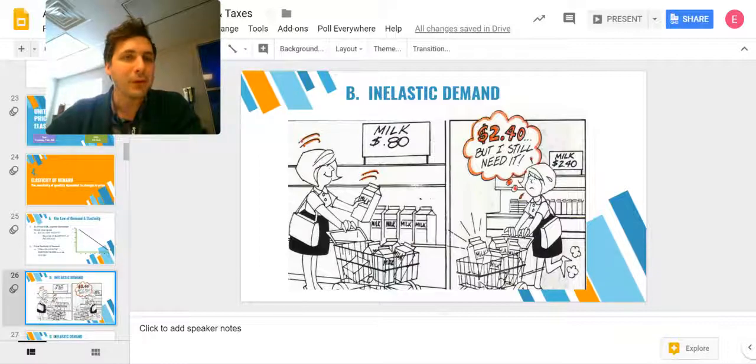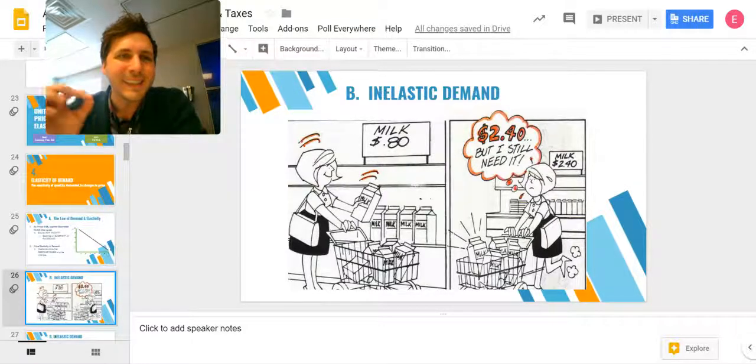Okay, here's a graphic illustration of it, a beautiful cartoon from like 1982. But I thought it's prudent, right? It makes sense. So here we have milk was 80 cents, and look at her getting it with the little motion lines. And then milk went up to $2.40. Yipes, right? But she still needs it. She's not happy. Look at her frown and sweat pouring off her head. Like it's rough, even kicking up a couple clouds of dust here. But because it's inelastic, even if the price goes up, I still buy the same quantity as I bought before, which apparently is 4 half gallons. So that's inelastic demand.